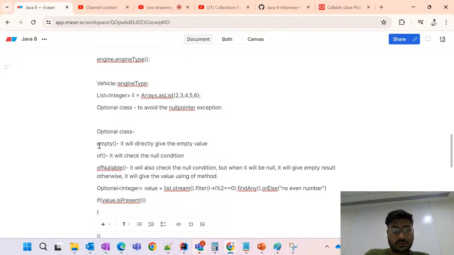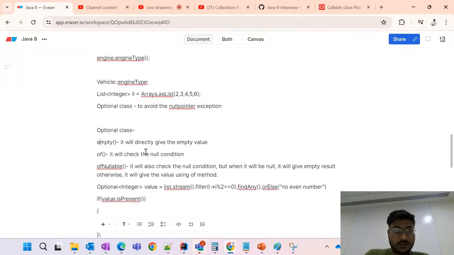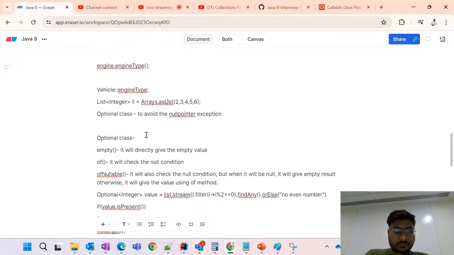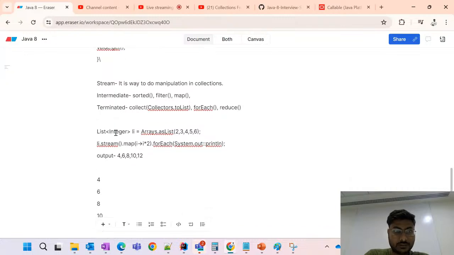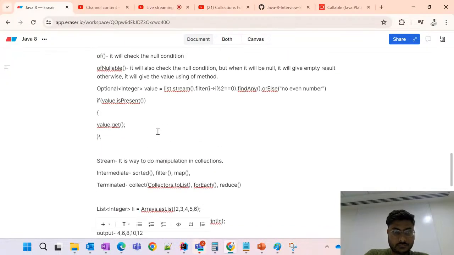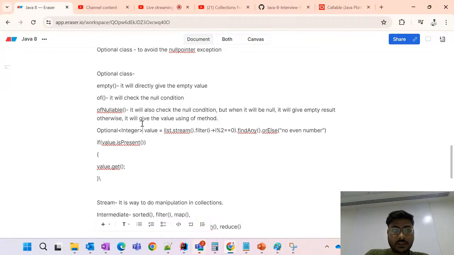So suppose we have one example. Here we are finding the even number. Suppose no even number is there in the list, so it will give a null pointer. To avoid that, we are using this Optional.